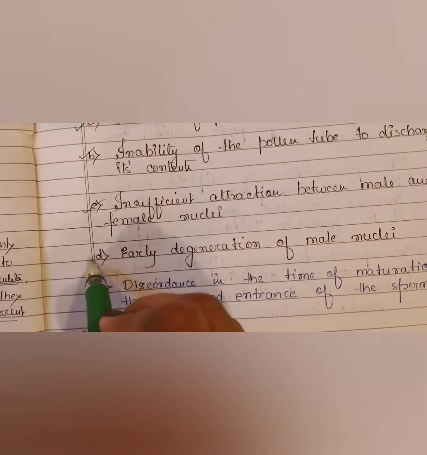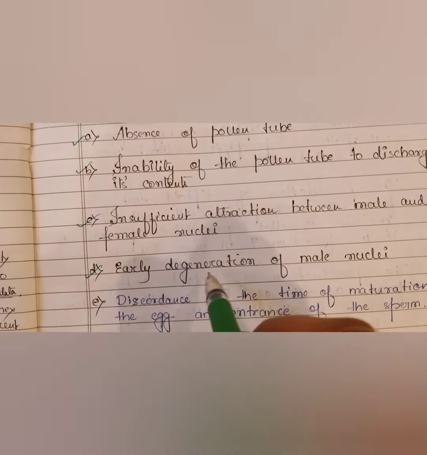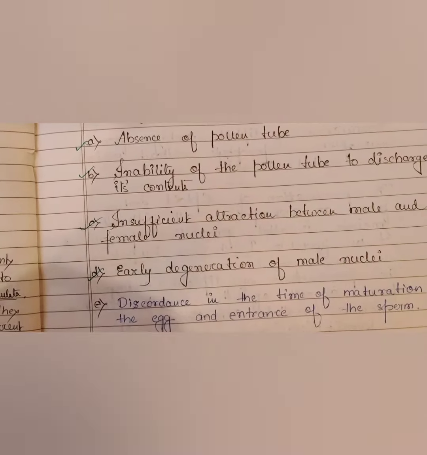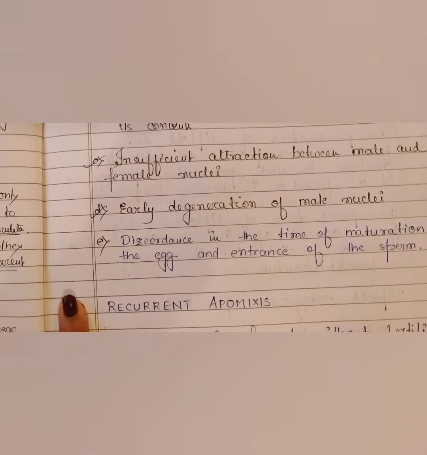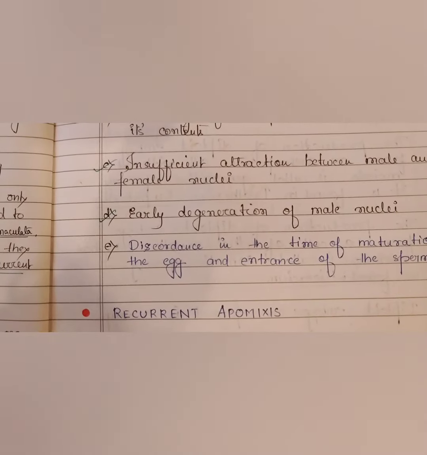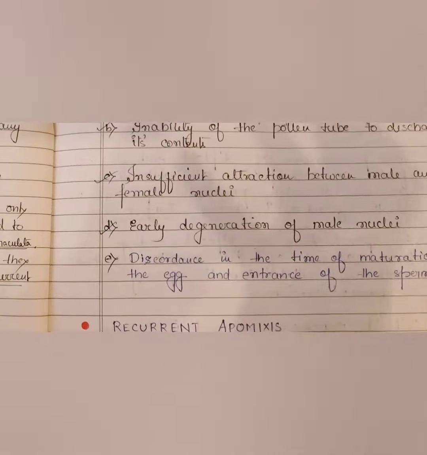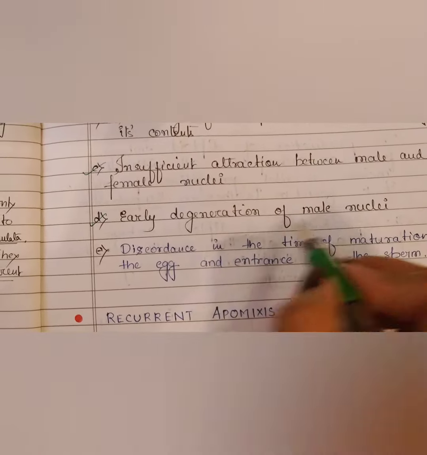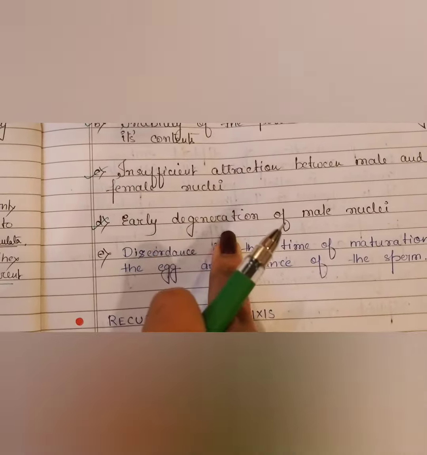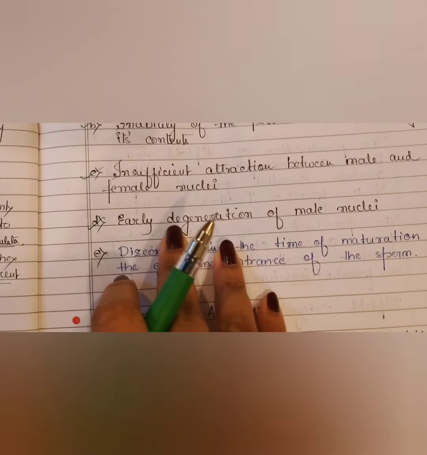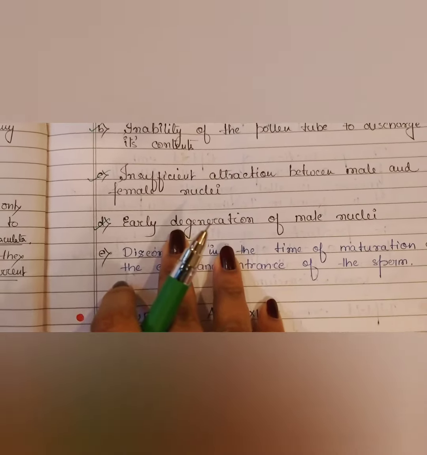Next is what? Early degeneration of male nuclei. If the male nuclei degenerates before the maturation or before the female cells are ready, then what is the point of having that? So this type of case also results into haploid embryos.